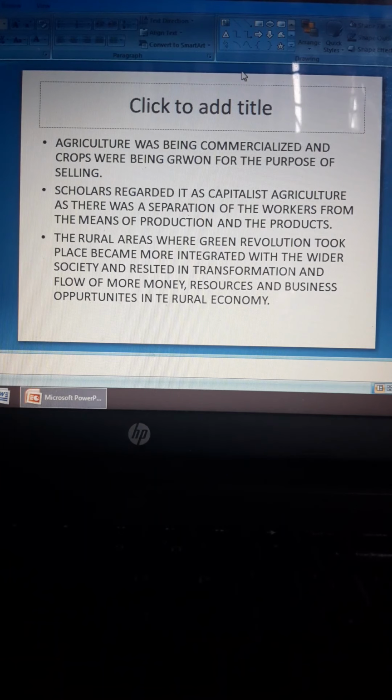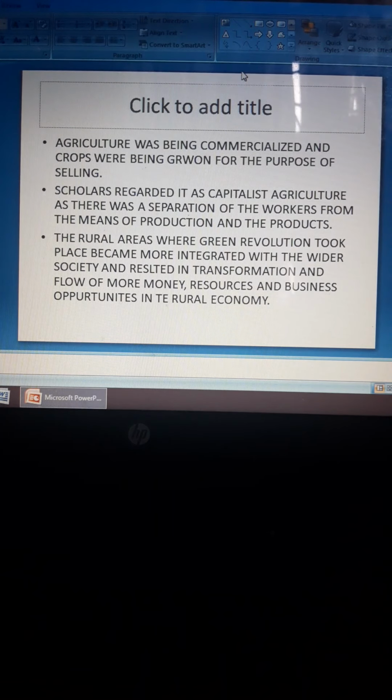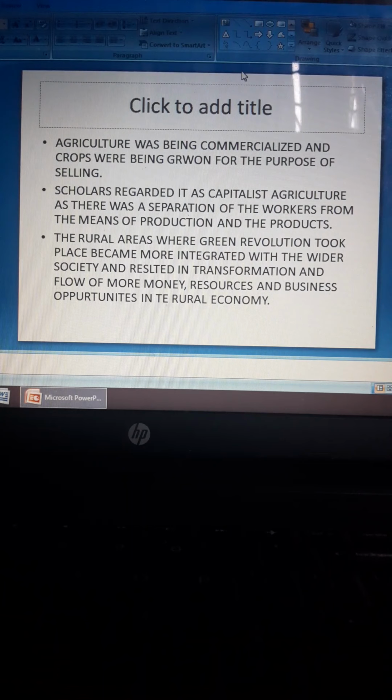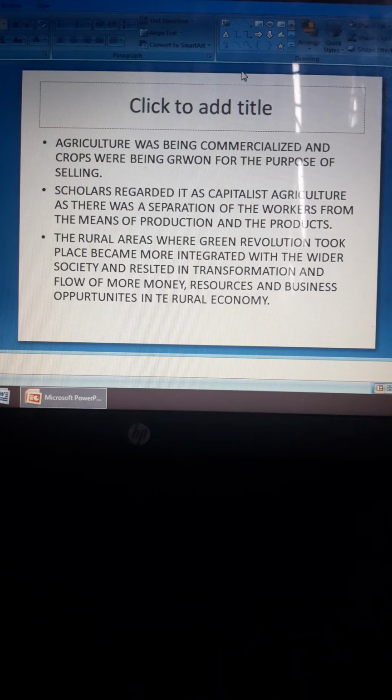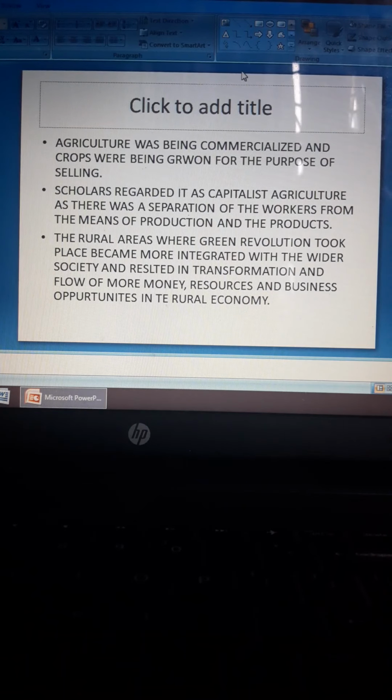That's why the scholars consider this modern form of agriculture as capitalist agriculture, as there was a separation of the workers from the means of production and the products. Like what Karl Marx said about capitalism, that is what is happening in agriculture as well. And if you do not understand what capitalism is, please go to your class 11 textbook, Understanding Society, and please read the chapter on Western sociologists for a clear understanding of the concept of capitalism.